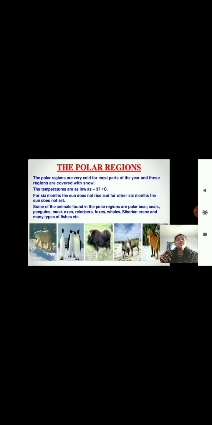Some of the animals found in polar regions are the polar bear, the seals, the penguins, the musk oxen, reindeers, foxes, whales, Siberian crane, and many types of fishes. You can see the images down over here: the polar bear, penguins, the oxen, the reindeers, and foxes.